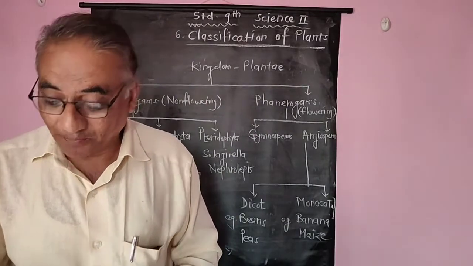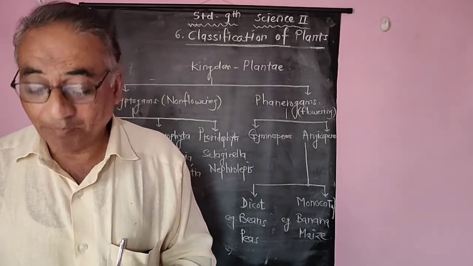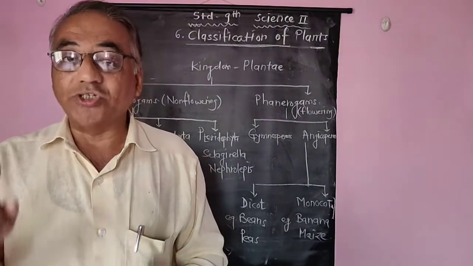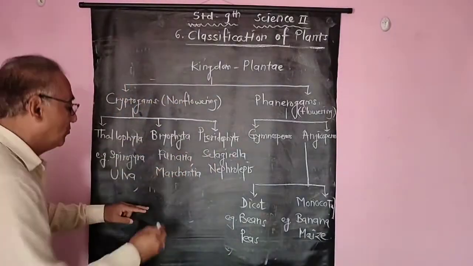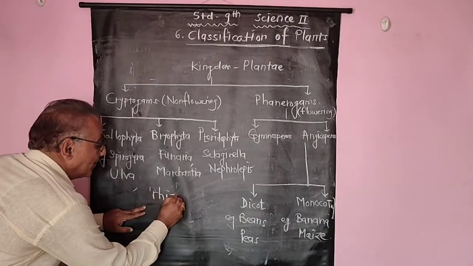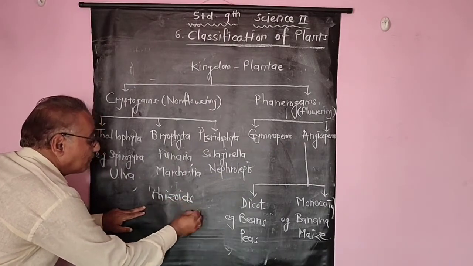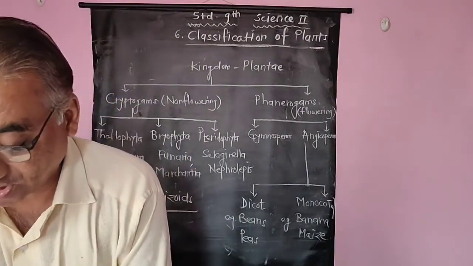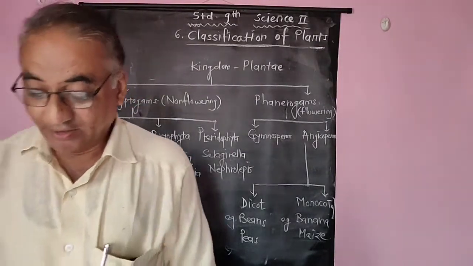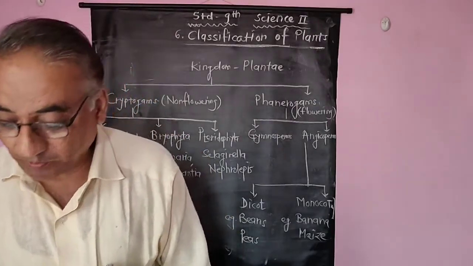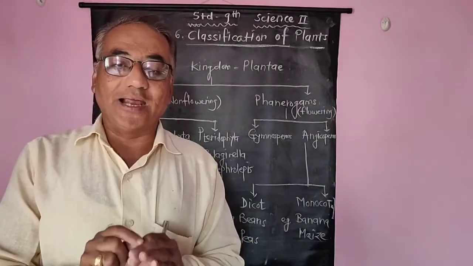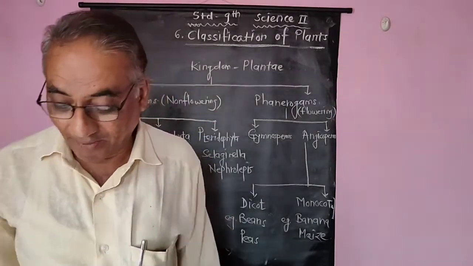Instead of root and stem, they possess root-like structures known as rhizoids, which support the plants. They lack specific tissue for the conduction of food and water. It means there is an absence of xylem and phloem.